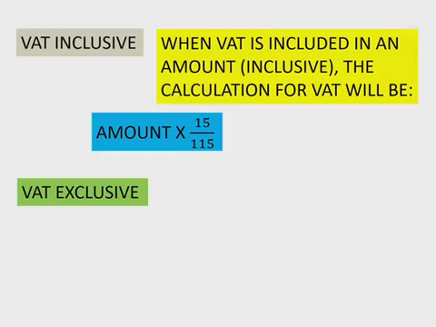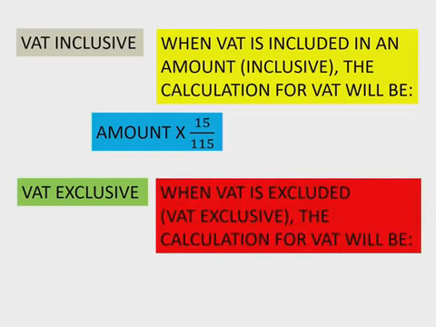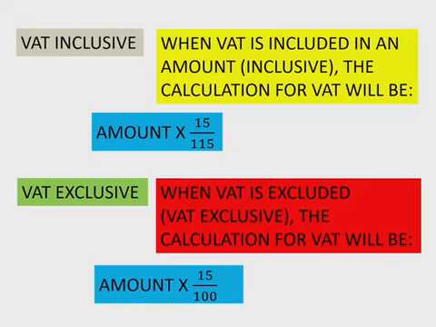Then the next one that we're talking about will be VAT exclusive. When the VAT is excluded, in other words, the amount does not include VAT yet, the calculation will just be a normal calculation where we take the exclusive amount and multiply it by 15 over 100 to get the VAT.